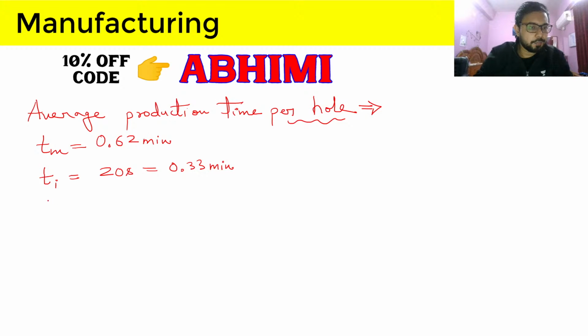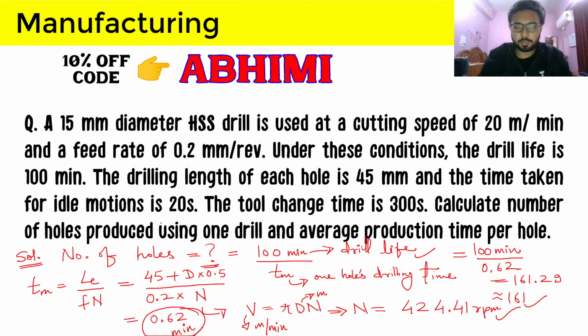And the tool change time, so TC 300 seconds, so 5 minute. And tool change time will occur after your tool life has reached or tool has to be changed.